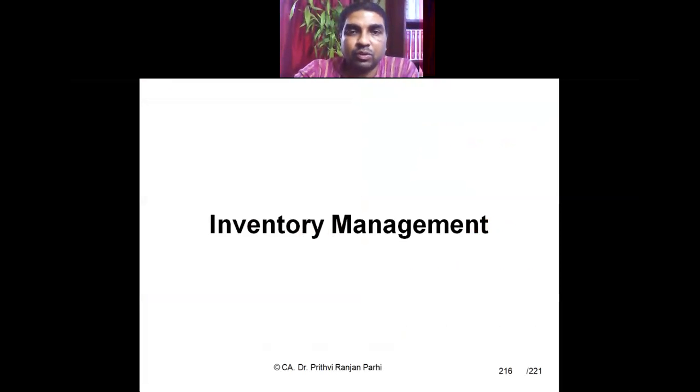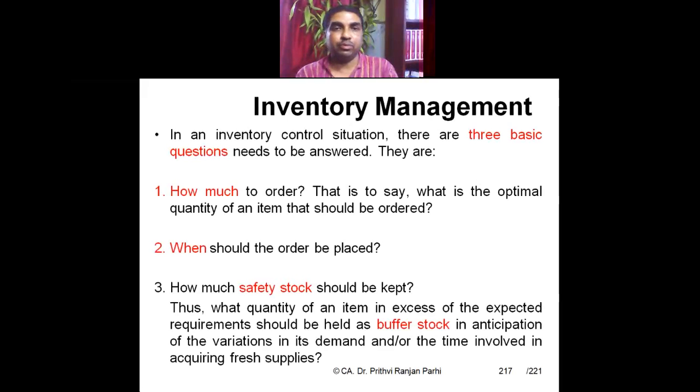In that context, I had explained there are basically three questions which are dealt with in this topic of inventory management. How much to order, so different levels of ordering quantity can be fixed. We have understood that, reorder level etc. we will be understanding.